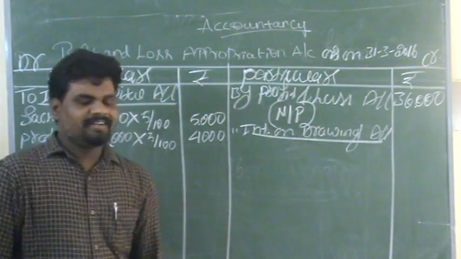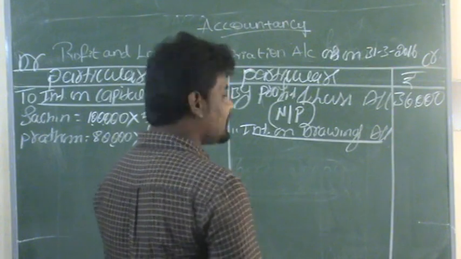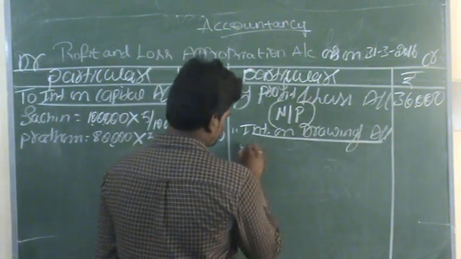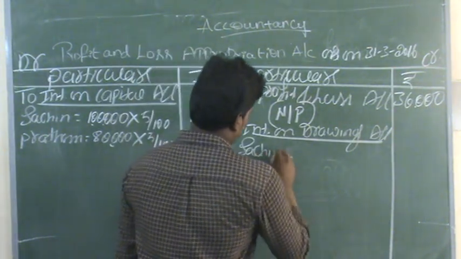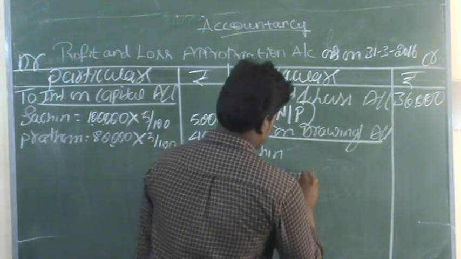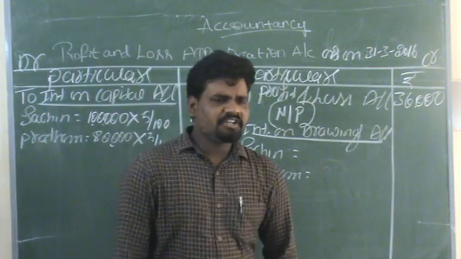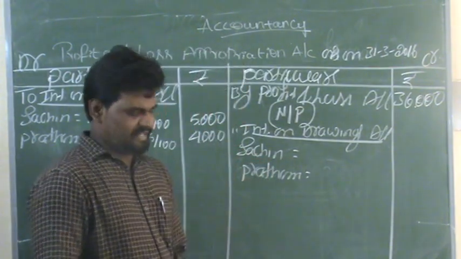The partners are Sachin and Pratham. Interest on drawings is already given directly.